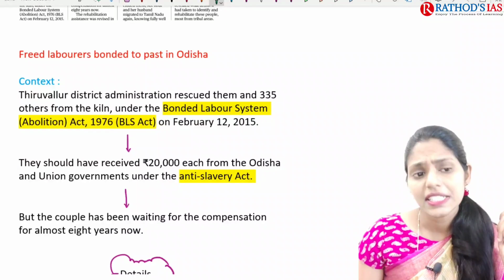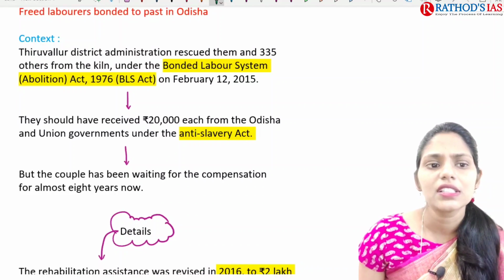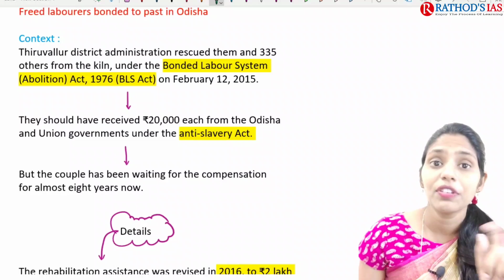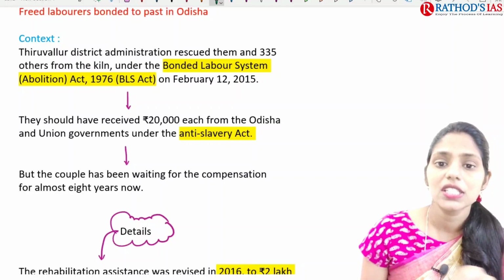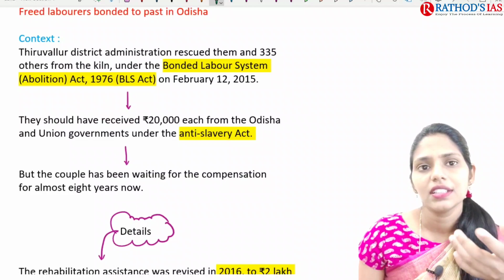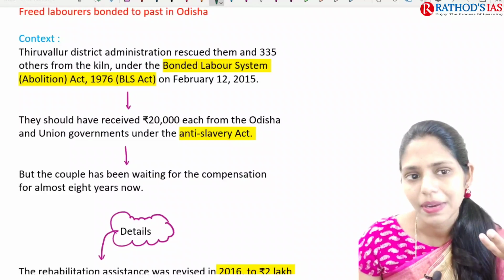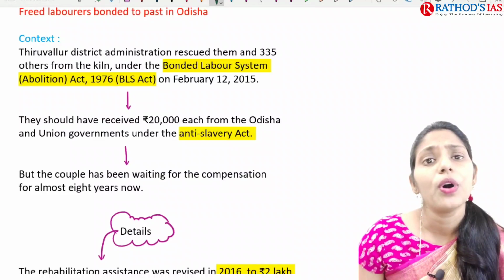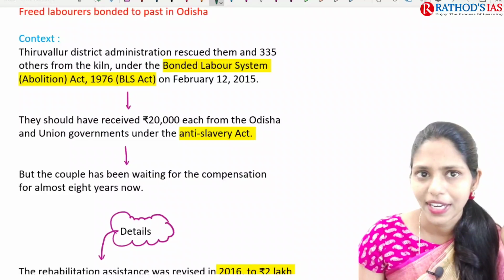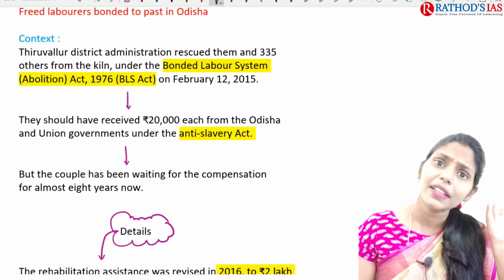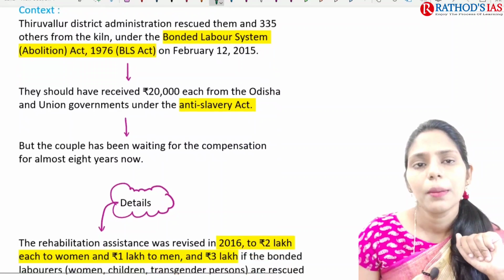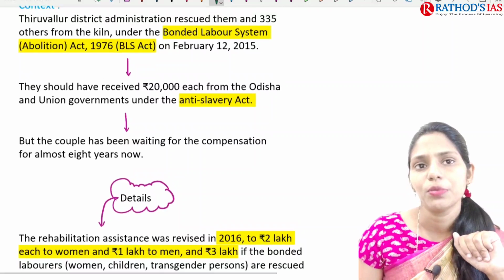If you see the context, it says that in this district, the administration rescued about 335. You can see the number, it is very large. It is 335 members, and they are from the clans. They were freed by the authority from these clans under the Bonded Labor System Abolition Act of 1976. So way back in 1976 itself, we came up with this Act. But still now, yes, we have bonded labor.